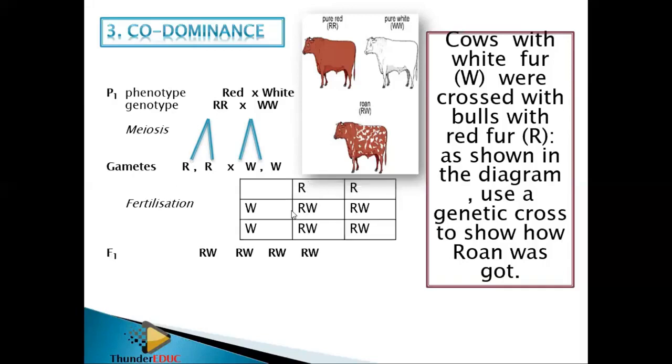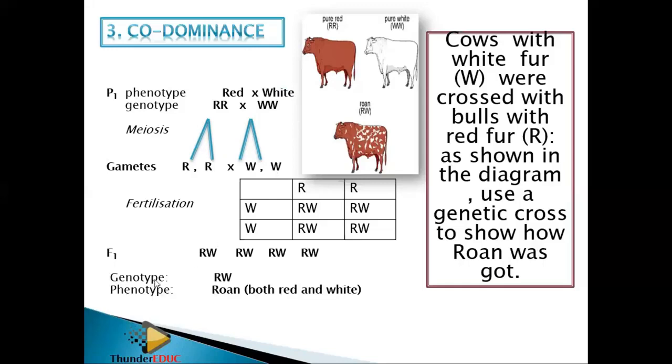And then I cross them. You can use the cross or you can use this method. Either way is correct. And then I get the F1. So P1, F1, I give you also a tick. So please don't forget those. Don't forget this. Don't forget this. Three marks are there for free.